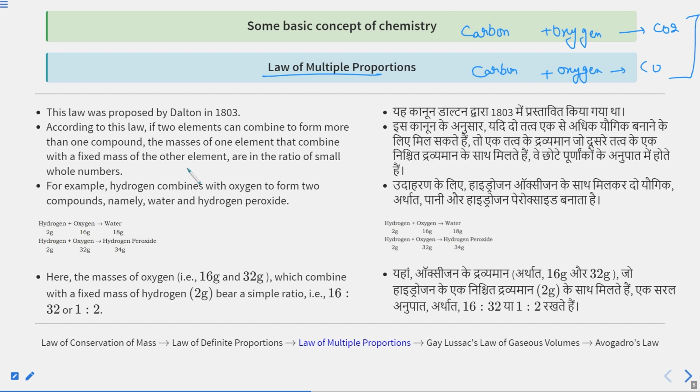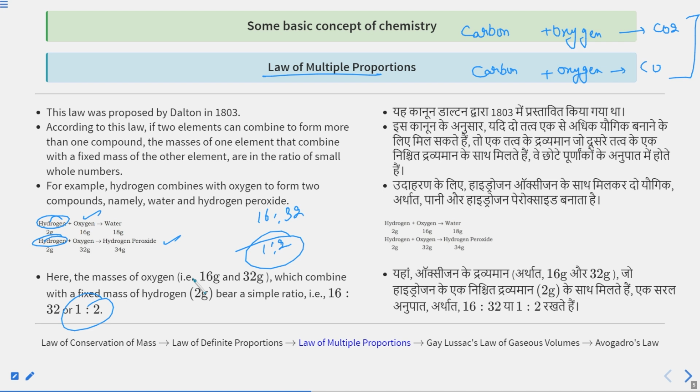If two elements can combine to form more than one compound, the masses of one element that combine with a fixed mass of the other element are in the ratio of small whole numbers. Here, the carbon mass is fixed, and the oxygen masses are in a small whole number ratio. Comparing the first and second equations, oxygen is 16 gram to 32 gram, which comes out to be 1:2.